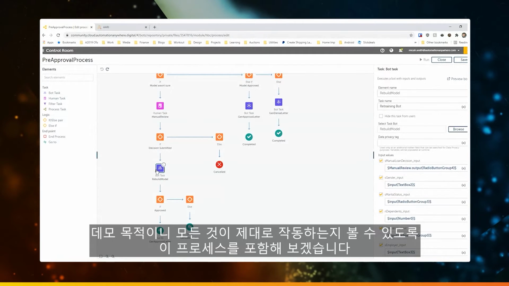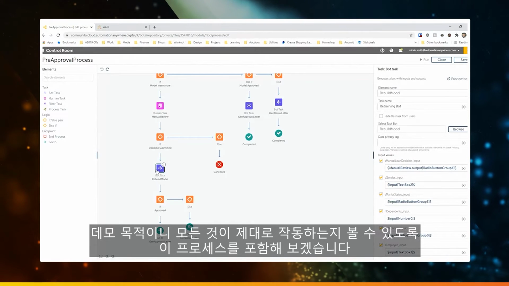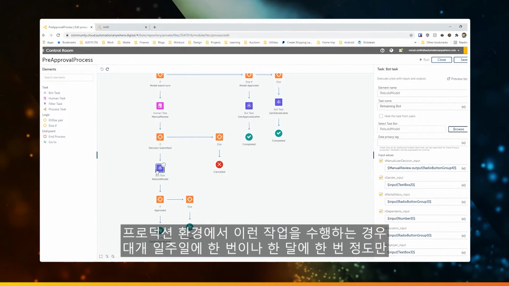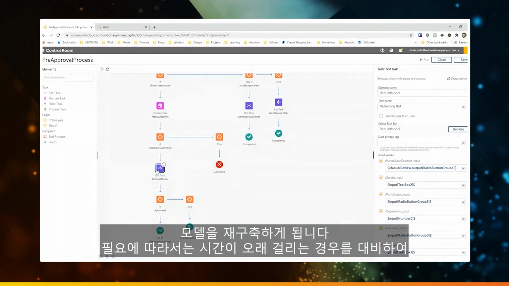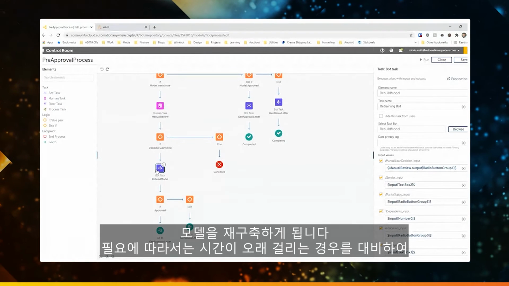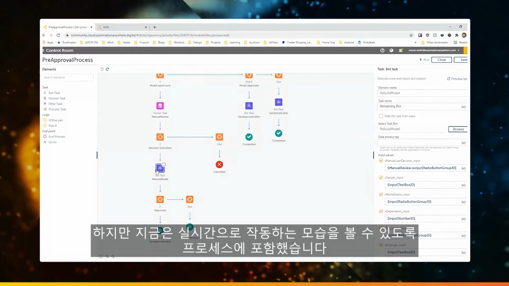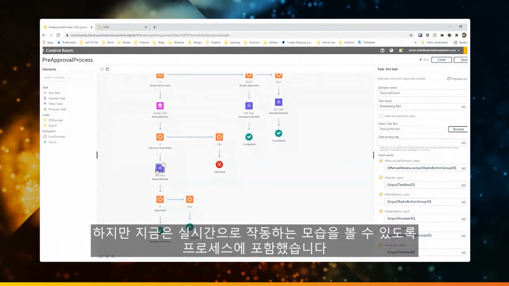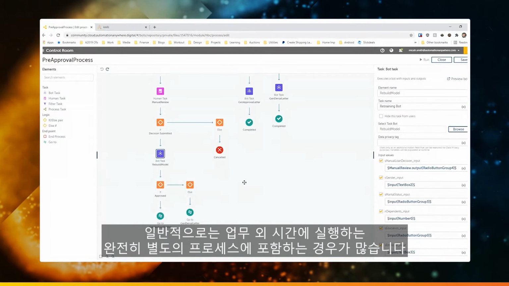Now, I'm including this in the process just because it's a demo and you want to be able to see everything work. If you were really going to do something like this in a production environment, most likely you'd want to rebuild that model only once per week, maybe once per month if you want to. Probably do it on off hours just in case it takes a long time. I've included it as a part of the process here just so we can see it work in real time. But you typically want to include that as a totally separate process that happens in off hours.